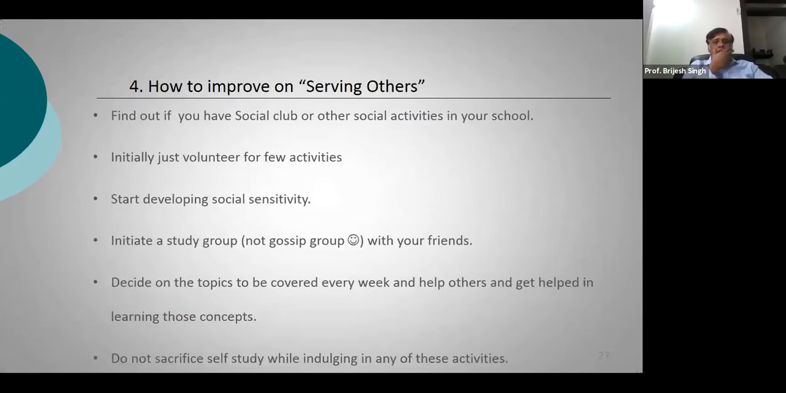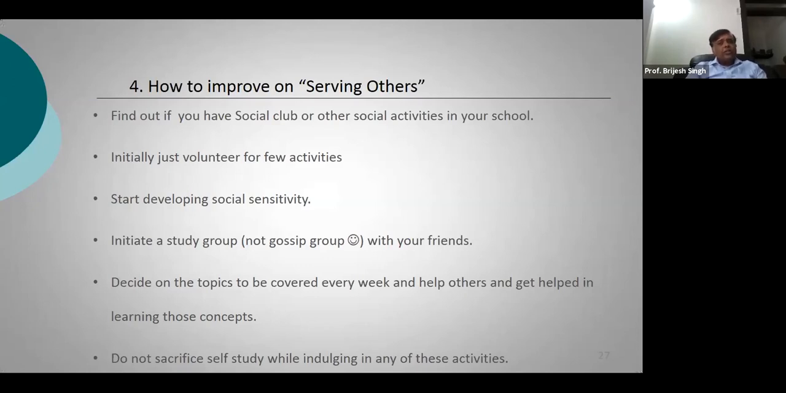Okay, so how to improve on serving others? How to inculcate this quality in you? First of all, find out whether you have any social club or social activity group in your school. If you have it, just start volunteering for it. Develop some kind of social sensitivity. Start going and serving other people in society.